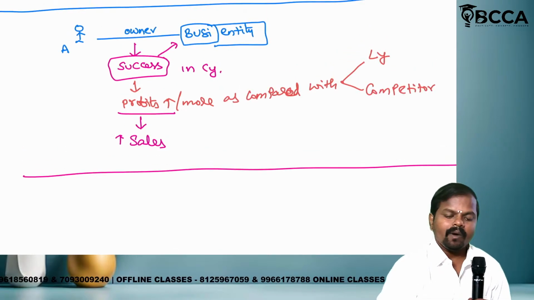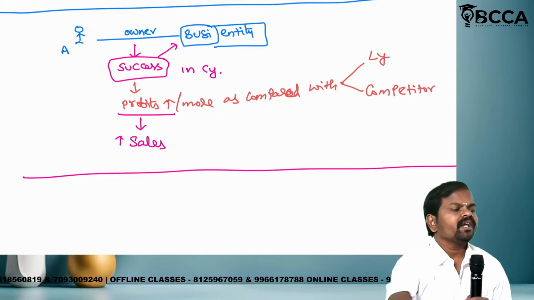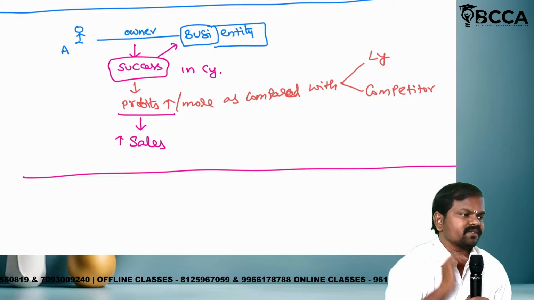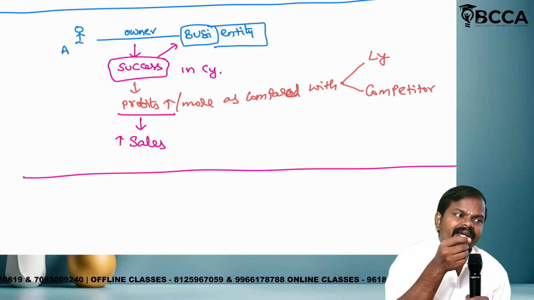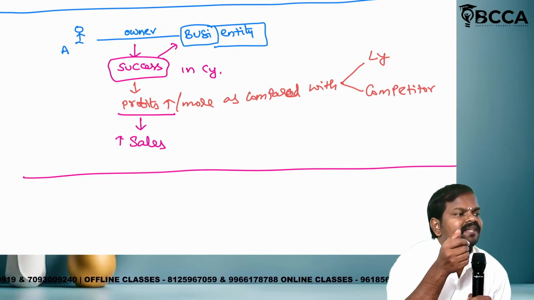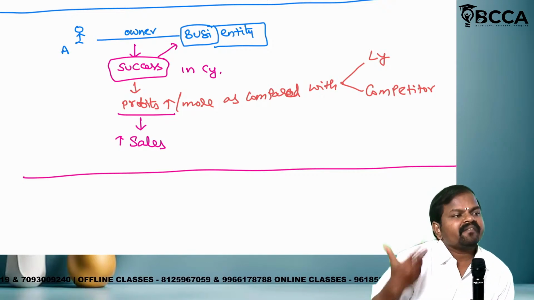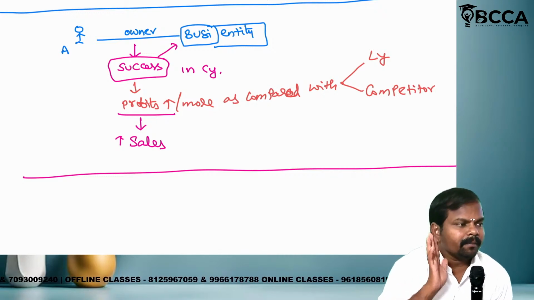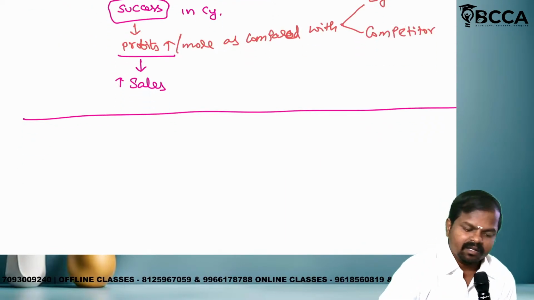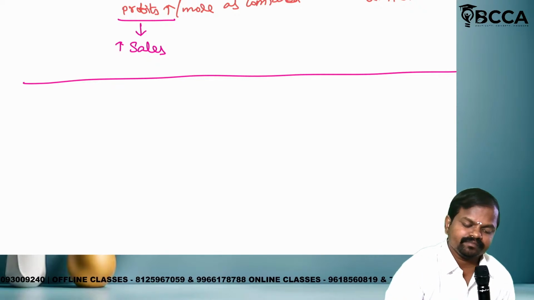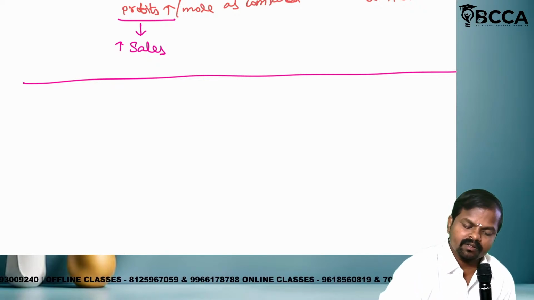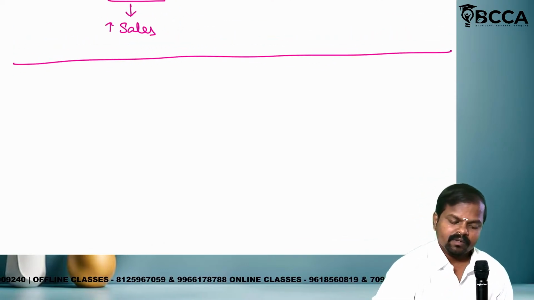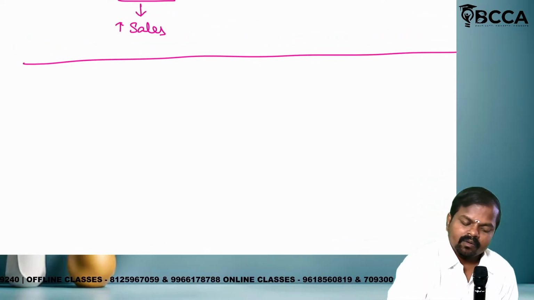Please remember, what is the moral of the story? Every business entrepreneur will think for success. Success in terms of generating more profit compared to last year as well as compared to competitor. When profit will be generated high, sales will be more. Is it clear? Clear? Excellent. Now listen carefully. Just wait. We will take one example.